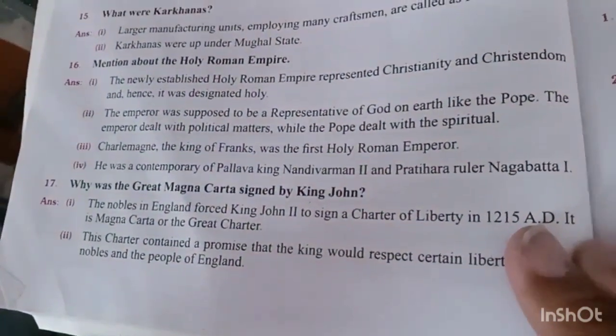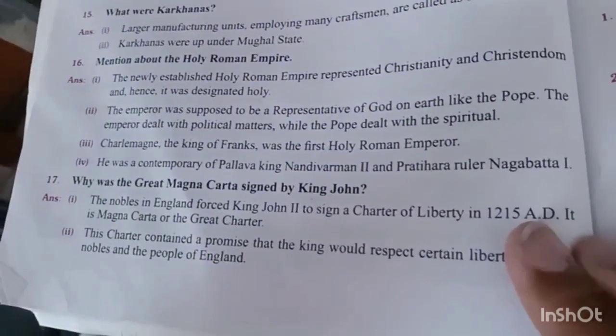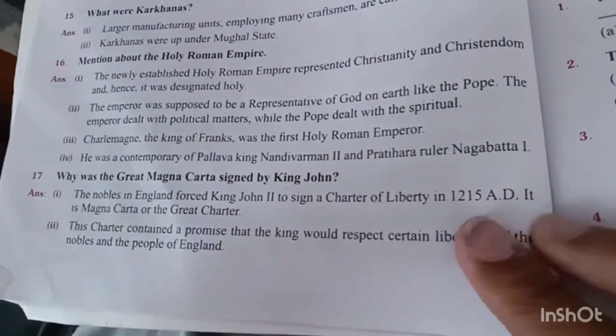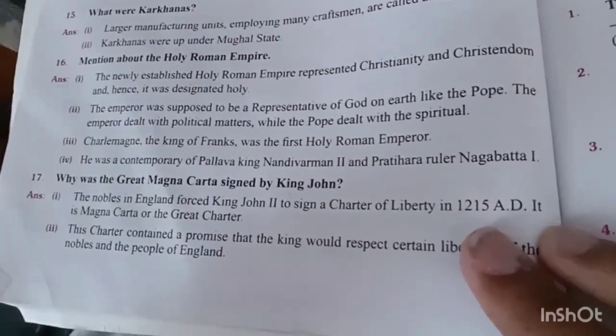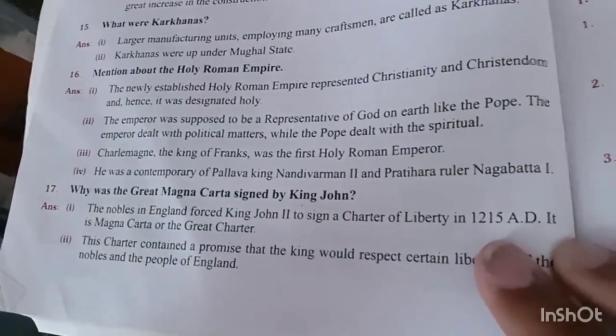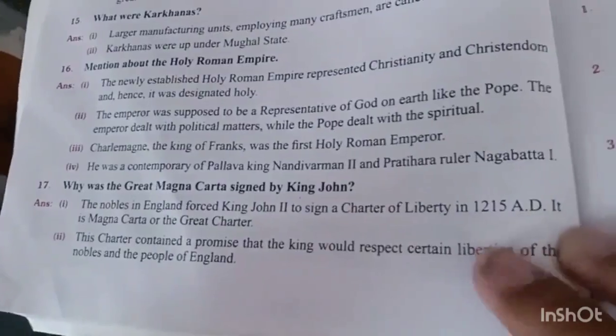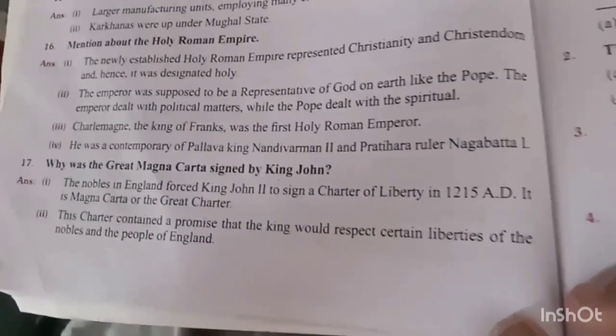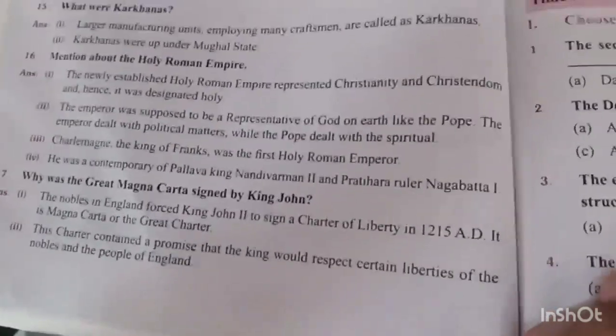Why was the Magna Carta signed by King John? The nobles in England forced King John to sign a Charter of Liberty in 1215 AD. It is Magna Carta, or the Great Charter. This charter contained a promise that the king would respect certain liberties of the nobles and the people of England.